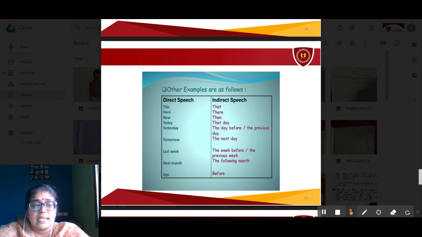When we are changing any sentence, these words will change in the indirect speech. This will become that. Here will become there. Now will become then. Today will become that day. Yesterday will become the day before or the previous day. Tomorrow will become the next day. Last week will become the week before or the previous week. Next month will become the following month. Ago will become before. So you all have to remember these changes. These words will change when we are writing any sentence in the indirect speech.